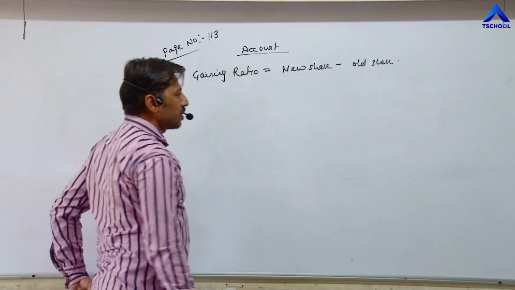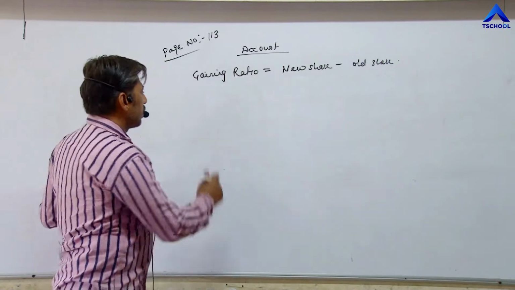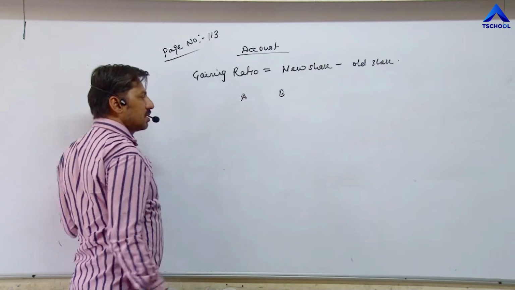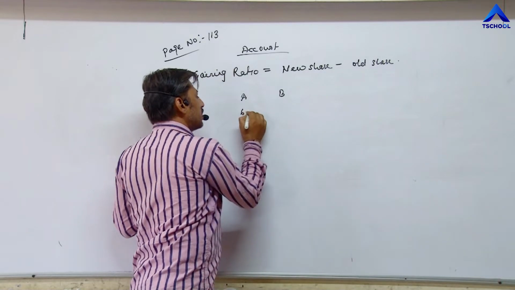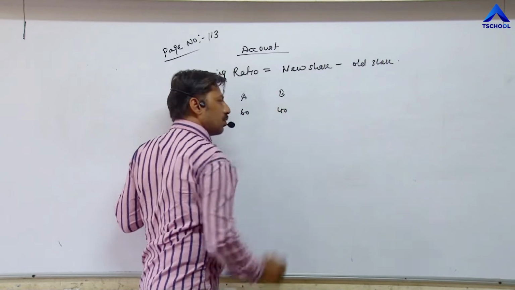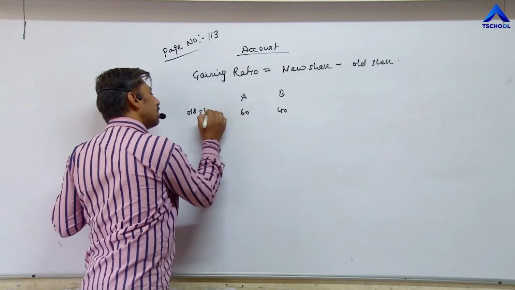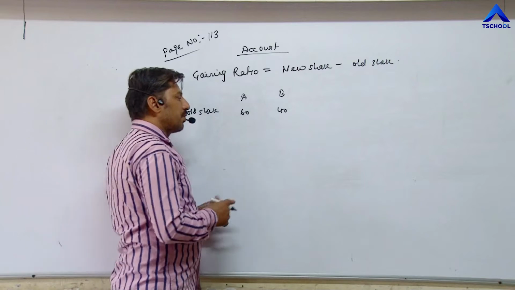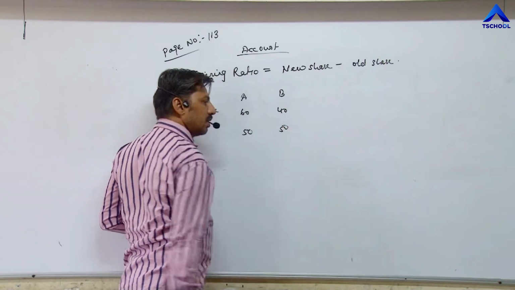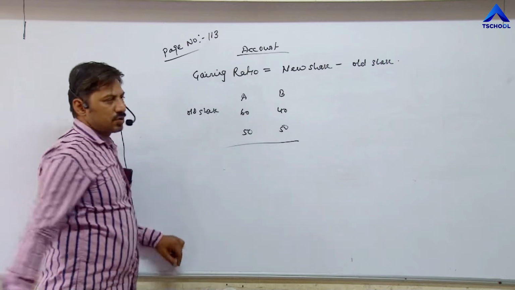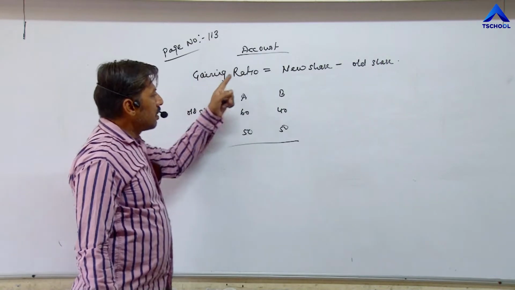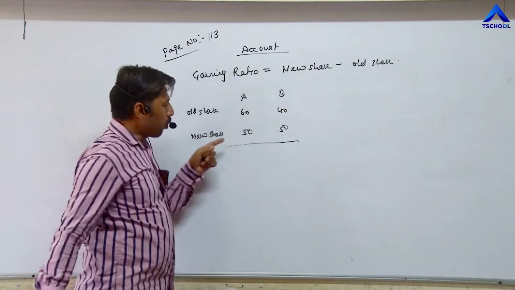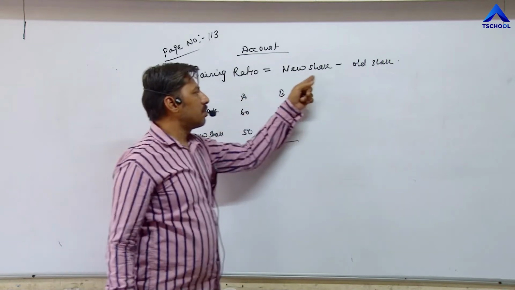Now, before attempting illustration number 4, just try to understand through this example. A and B are two partners, and out of 100 rupees, A was taking 60 rupees, B was taking 40 rupees. This is old share. Then they have decided to distribute the profit in equal ratio in future. Equal ratio means 50-50 out of 100. Now we have to calculate gaining ratio, and formula of gaining ratio is new share minus old share.